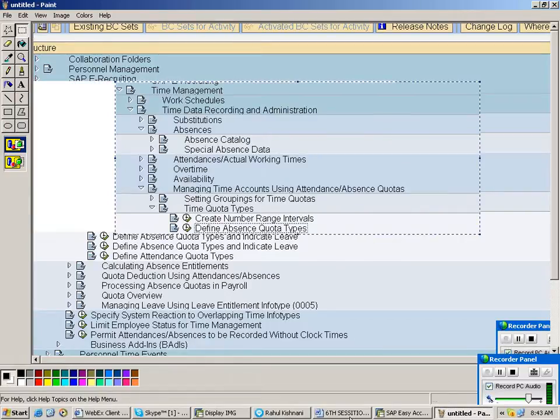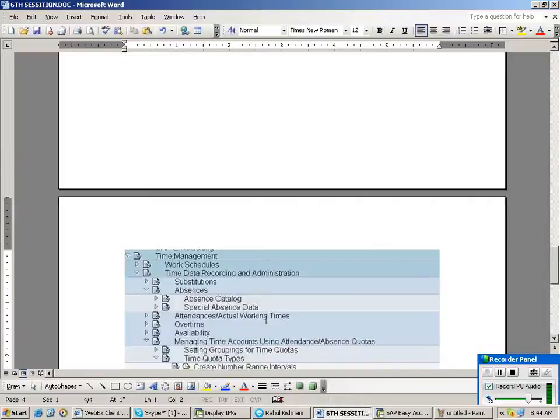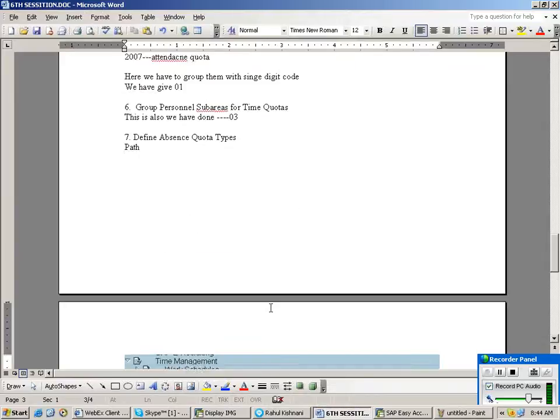Rahulji, do you know how to prepare notes? So in real-time scenario, whatever you have configured, you have to prepare a document and give it to the client. So this is the way. Here, whatever the absences you have created, you have to write the path and put the screenshot and show to them, because once you do implementation, you can leave the company. So next year, next consultant will come. If they wanted to know through the document, this document is a ready-made document which is available for any consultant.